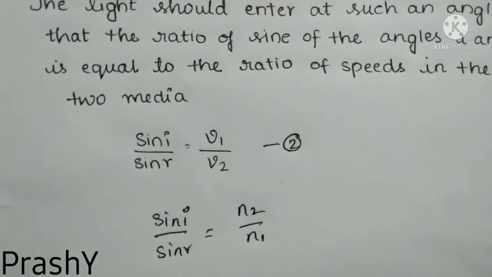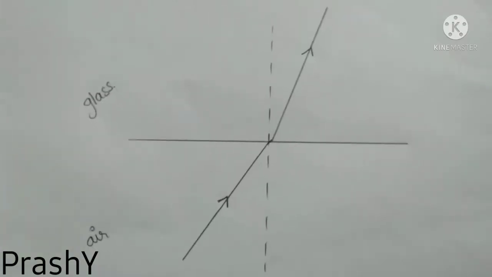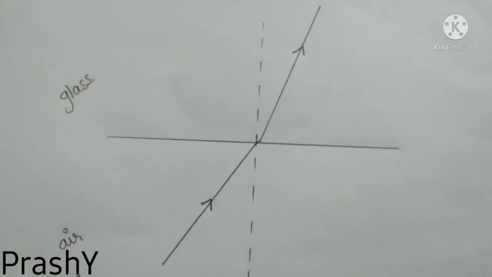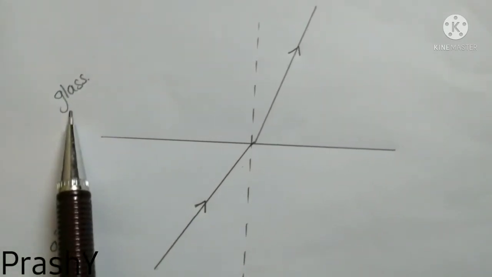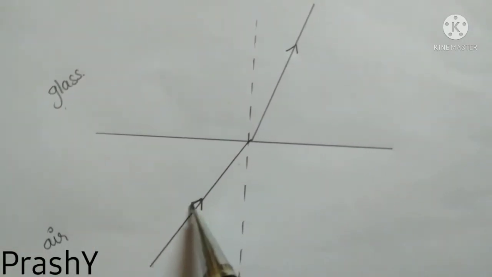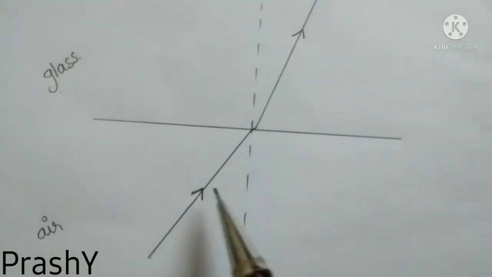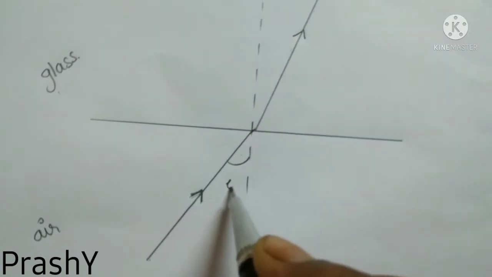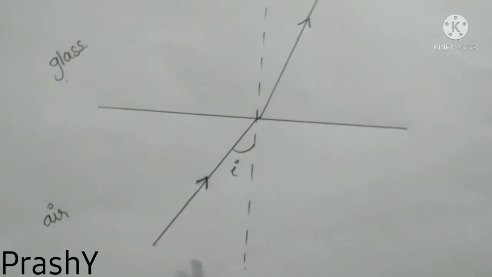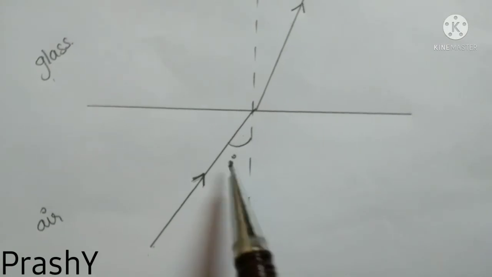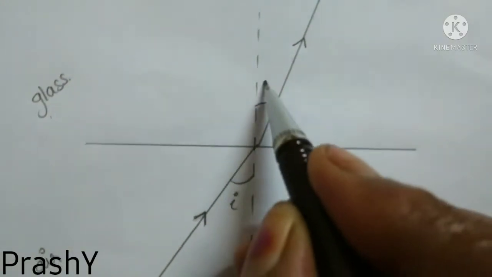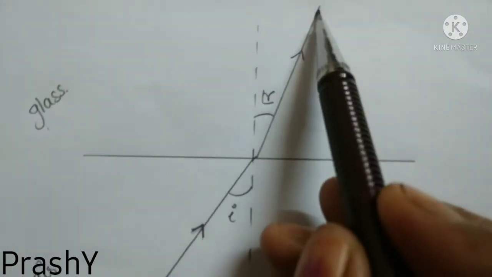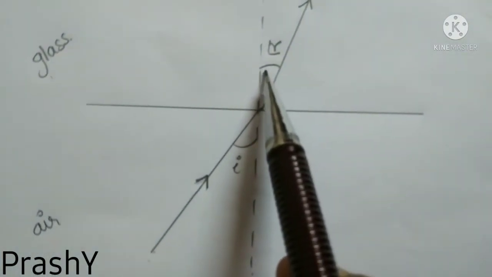Now let us understand the statement clearly. Let us consider a ray moving from air medium to glass medium. We know that air is a rarer medium and glass is a denser medium. So this is our incident ray. The angle between the normal and the incident ray is called the angle of incidence I. And this angle is angle R, the angle of refraction. The angle between the refracted ray and the normal is given by the angle of refraction R.